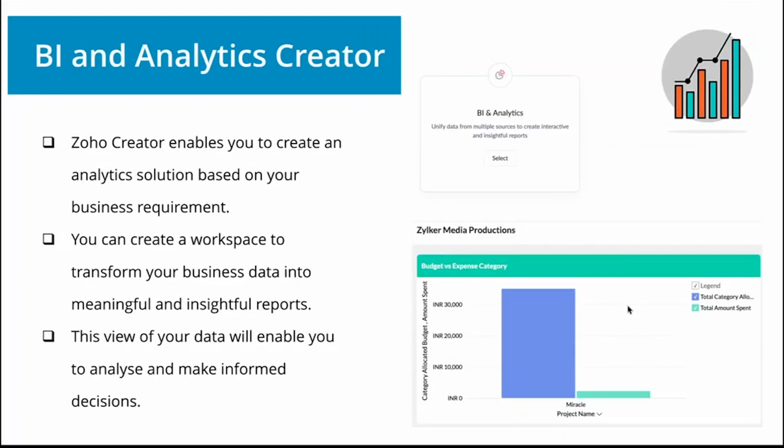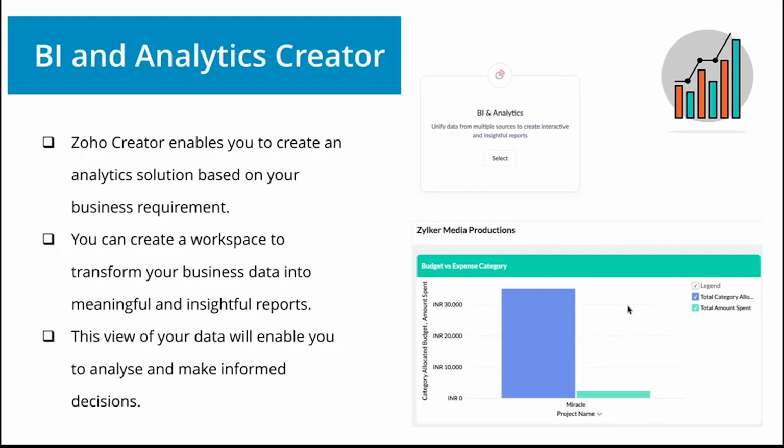And the last feature is BI and Analytics Creator. Since we are going to track all our budget and expense used for a particular production management, we need proper analytics to keep track of what is happening in our production unit, right?